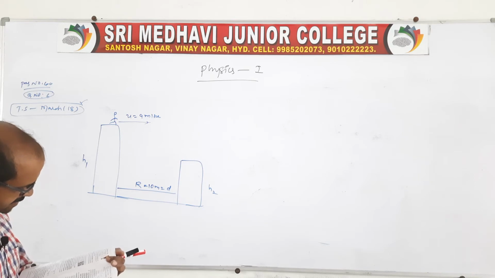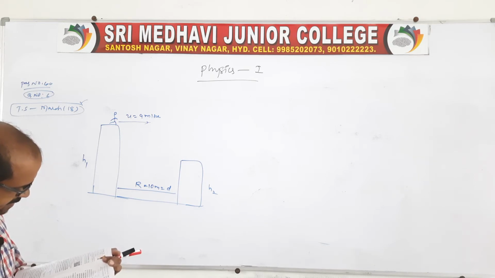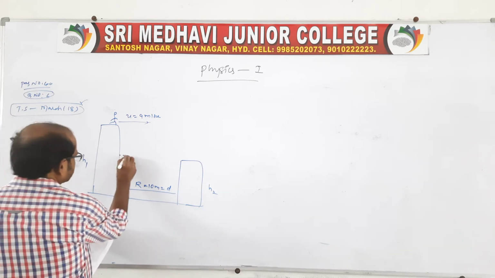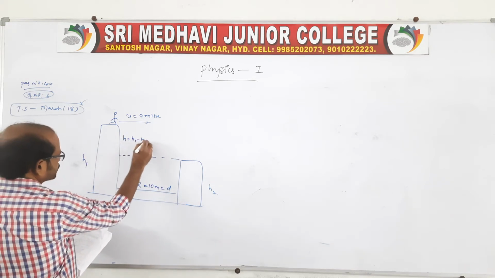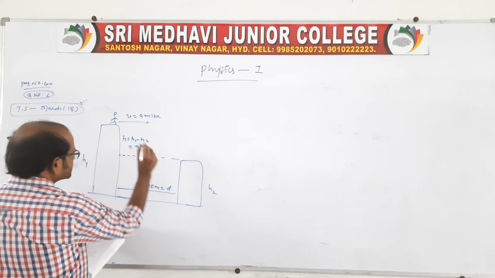And the height difference between the roofs is 9 meter. The difference between these two, h is equal to h1 minus h2, is given as 9 meter.